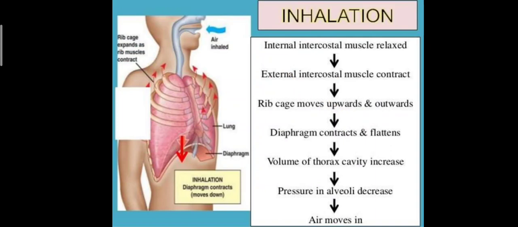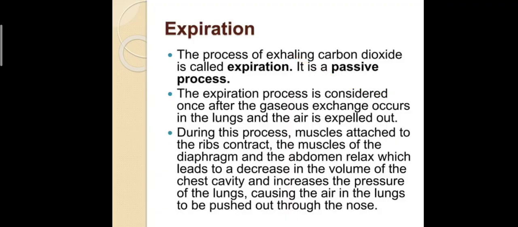After the upwards-outwards movement, the diaphragm contracts and flattens. Due to contraction of the diaphragm, the volume of the thorax cavity increases. So due to increased volume of the thorax cavity, the pressure in alveoli decreases and the air moves in. The air moving in is called inhalation.